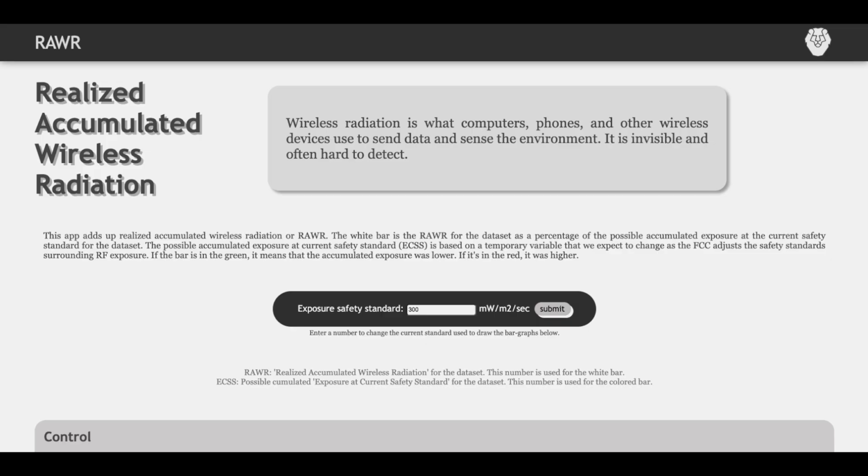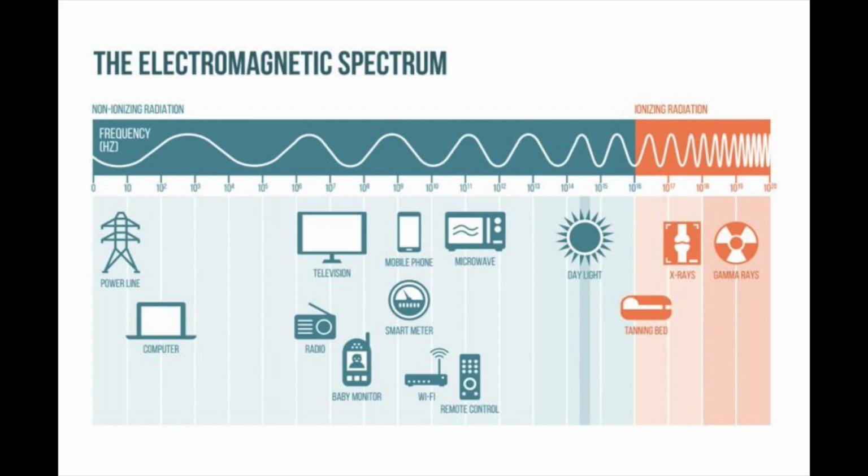I made an app called Realized Accumulated Wireless Radiation. The app allows its users to visualize the radiation coming from our phones, computers, and cell towers. Radio frequencies are the signals that computers, phones, and other wireless devices use to send data and sense the environment. They are invisible and often hard to detect.